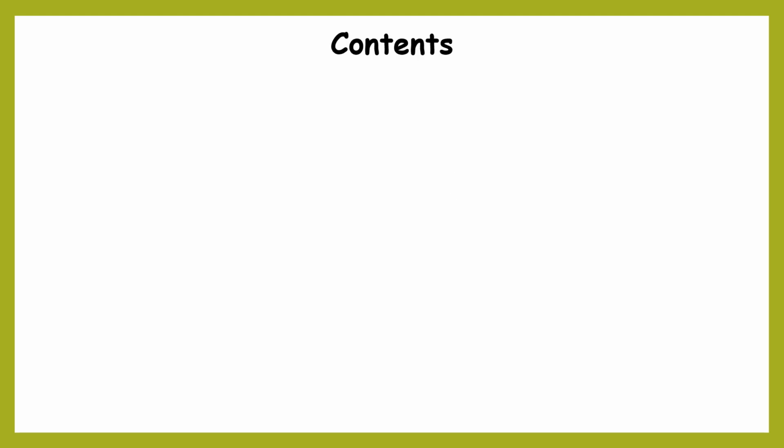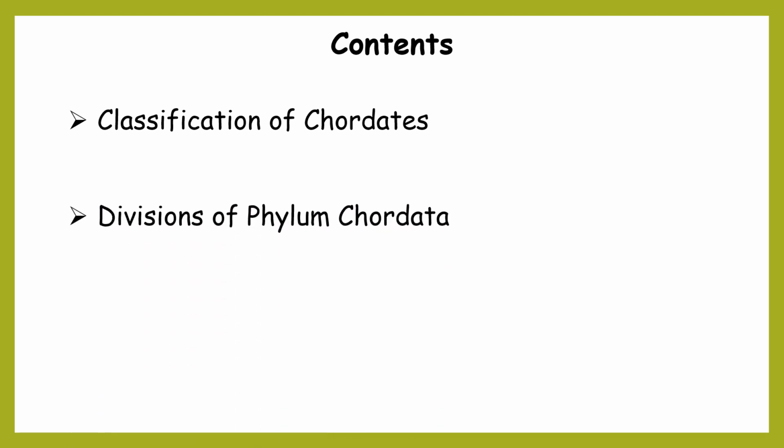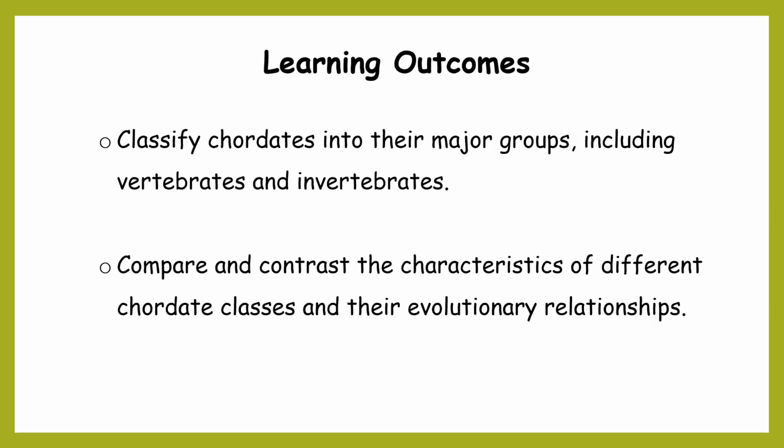The contents include classification of chordates, division of phylum Chordata, and classes of phylum Chordata. The learning outcomes: able to classify chordates into their major groups, including vertebrates and invertebrates. You can compare and contrast the characteristics of different chordate classes and their evolutionary relationships.